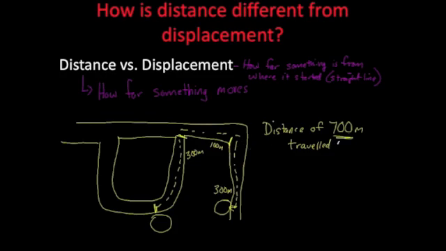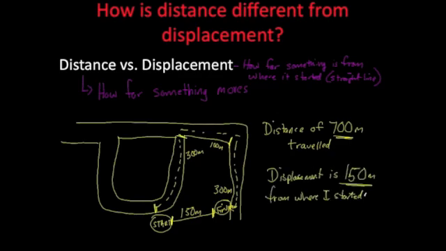But if I were to cut through the woods in a straight line, straight to my friend's house, from where I started to where I finish, is 150 meters. The real difference between distance and displacement is how far you actually traveled versus how far you are from where you started. Okay? How far something travels or moves to get there can be different from how far you actually move from where you started.